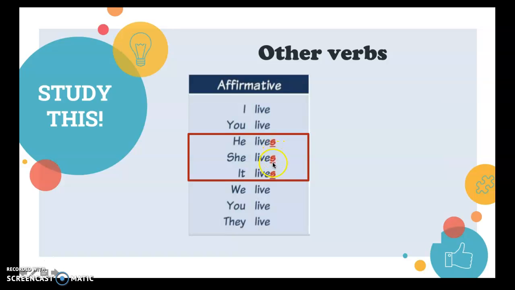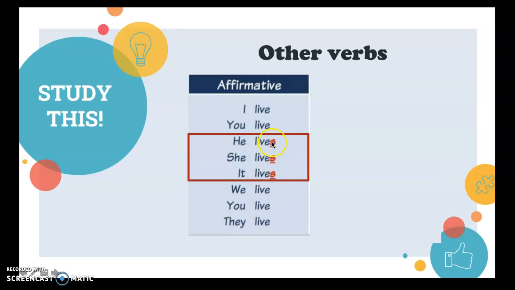Yes, we have to add a letter S to the verb. So you say I live, you live, we live, they live. But when you use he, she, and it, you have to say he lives, she lives, it lives.